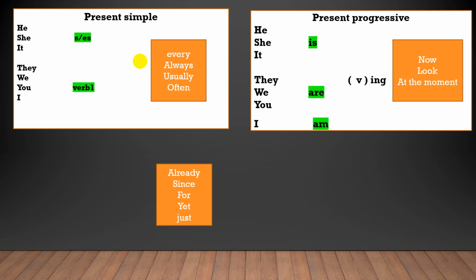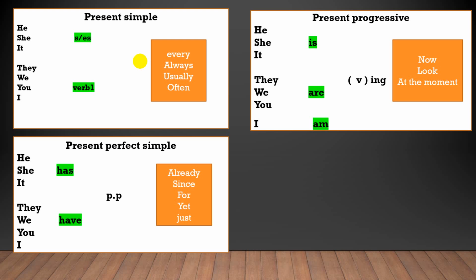How can I form the negative? It's as easy as adding not to the helping verb. So it would be isn't. He isn't playing now. They aren't playing now. I'm not playing now. And for a question, am I playing now? Are you playing now? Is he playing now? Okay?